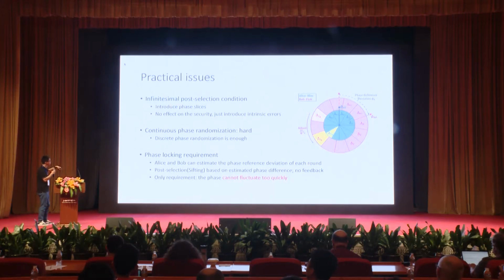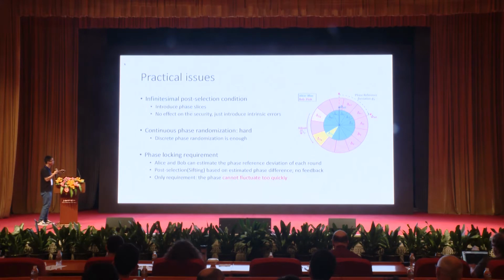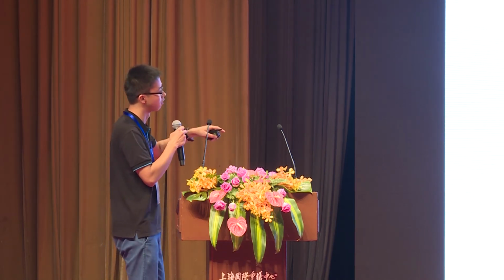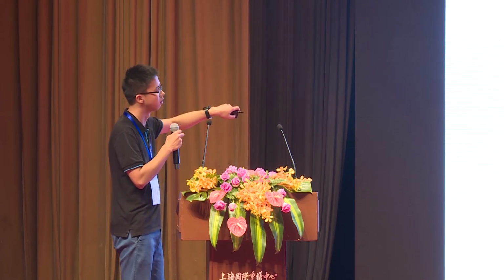And the second thing is that we can replace the continuous phase randomization with a discrete phase randomization. Another key point in this protocol is the phase locking requirement. In our protocol, we introduced a method developed in CV-QKD protocols. Alice and Bob can use classical light to calibrate the phase reference deviation of each run, and they do not need to do feedback control to make the phase lock.